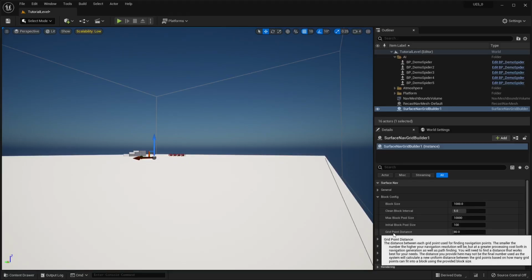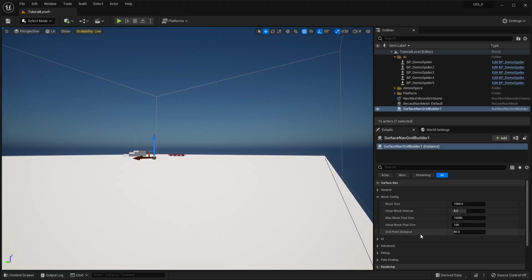The grid point distance, that's basically the resolution of your navigation points. The smaller this number, the heavier the cost is going to be, both generating the navigation as well as pathfinding.